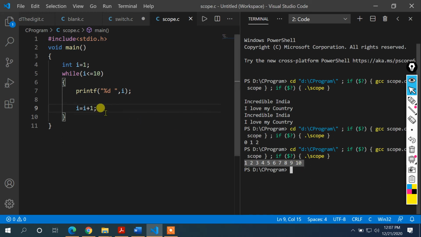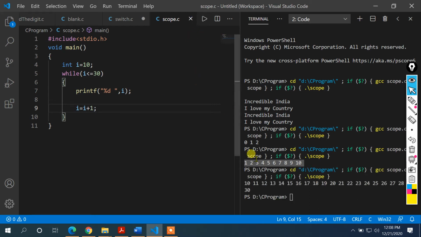Got my point? In a similar manner, if somebody asks you to print the numbers from 1 to 20, you can easily write 20 over here. If you want to print the values from 10 to 30, you need to initialize i as 10, then write i is less than or equal to 30. If you run this, the numbers from 10 to 30 get printed automatically. Quite simple.